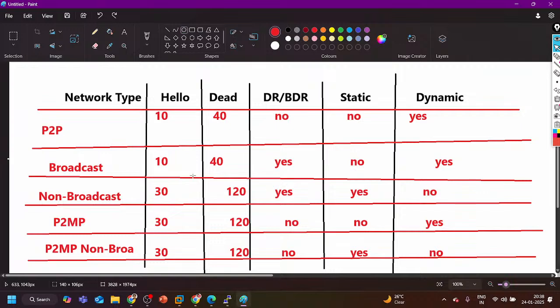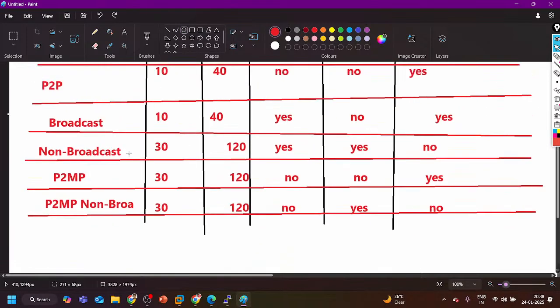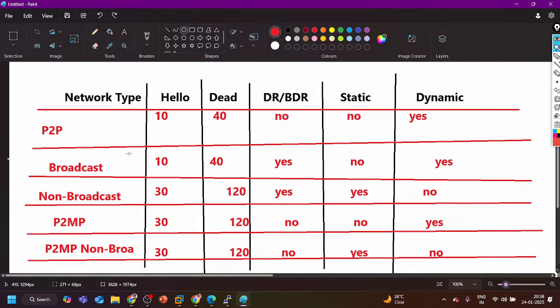Then what about the broadcast? Is it the same concept as P2P? Because I remember once you showed us an example of two routers, and you showed how to configure static neighborship between them.